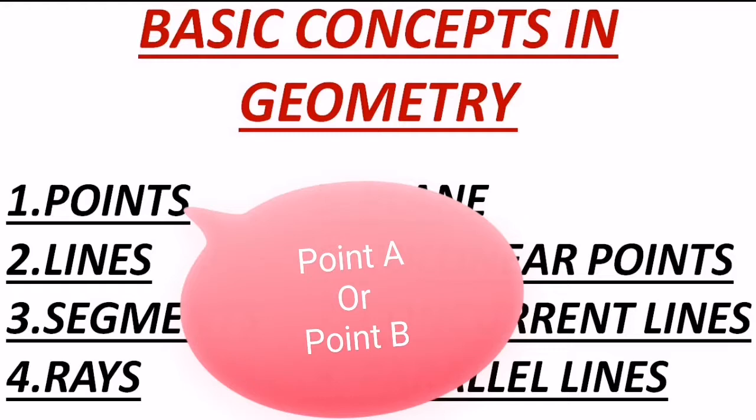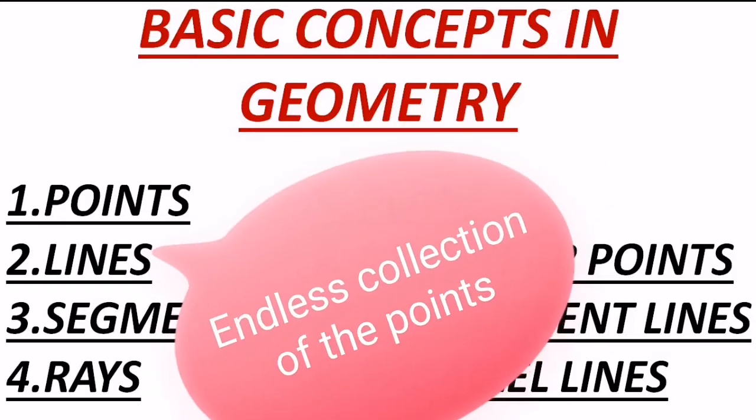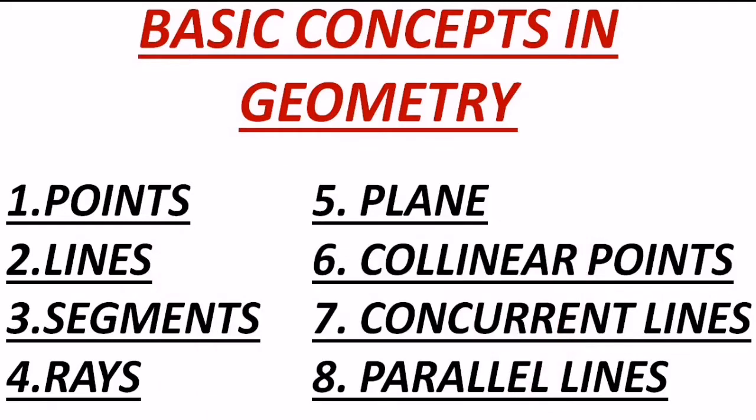In the second concept we learnt about lines. A line is nothing but the unlimited or infinite collection of points, that is never ending, and you cannot measure the length of a line either. And we also had learnt how to name the lines in 2 different ways.